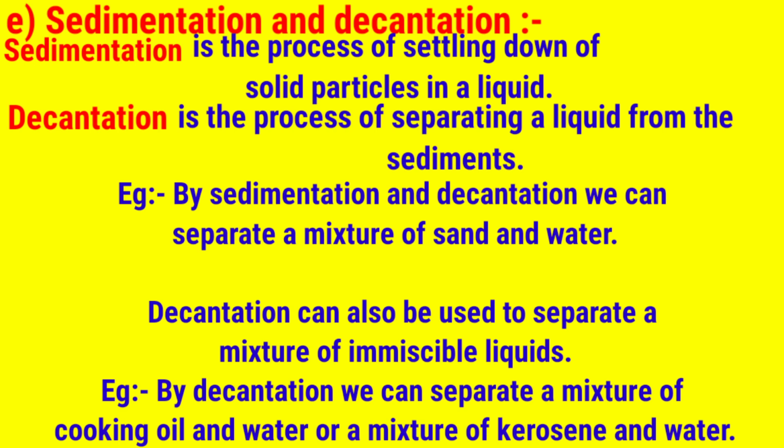Next, we can also separate two immiscible liquids. What do we mean by two immiscible liquids? One is water and the other is fat or oil. Any oil can be vegetable oil like coconut oil, sunflower oil, or mustard oil, or even petroleum.